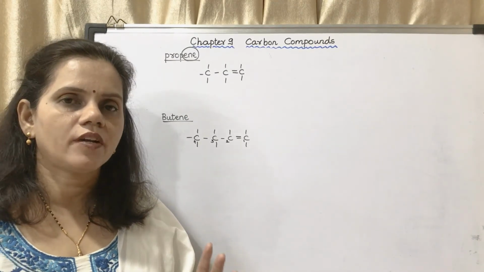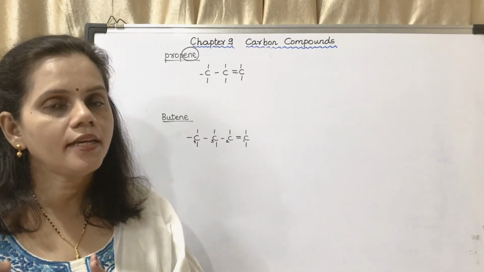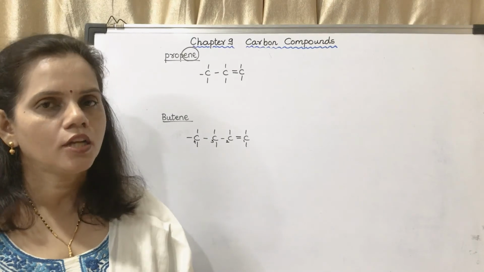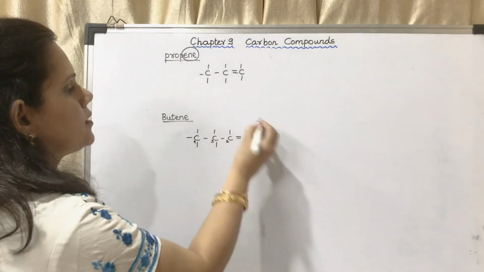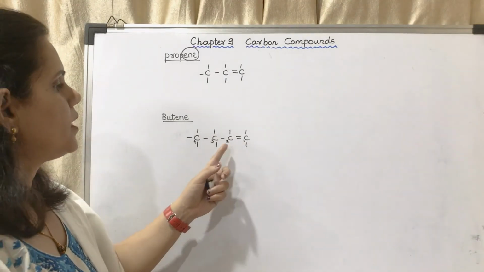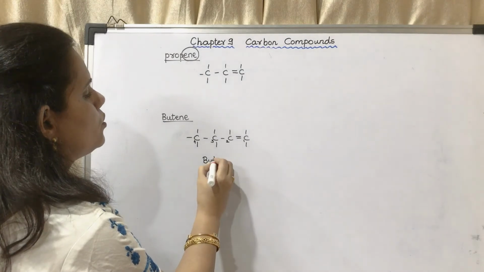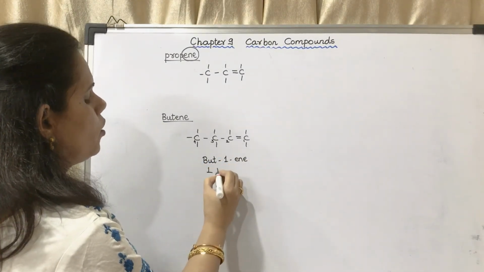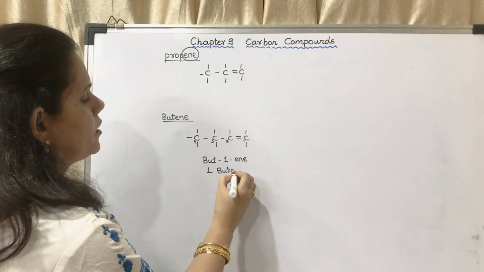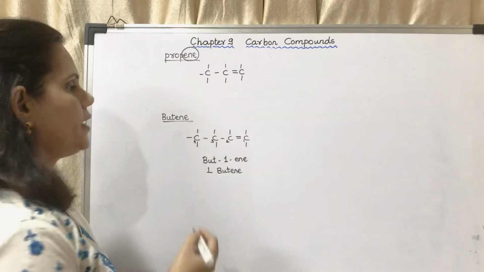You have to start from one end, but that end should be nearest to the functional group. So here C=C is the functional group and this is the nearest end. So this is 1, 2, 3, 4. So the name of this is but-1-ene or 1-butene.